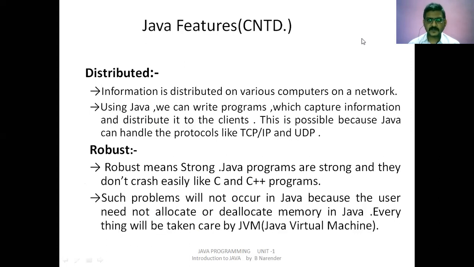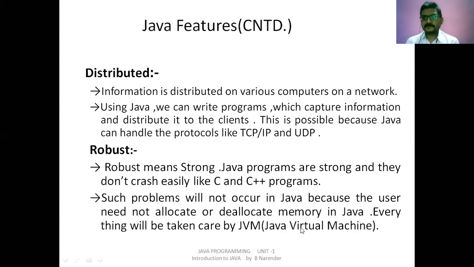Robust means strong. Why is a Java program called a strong one?